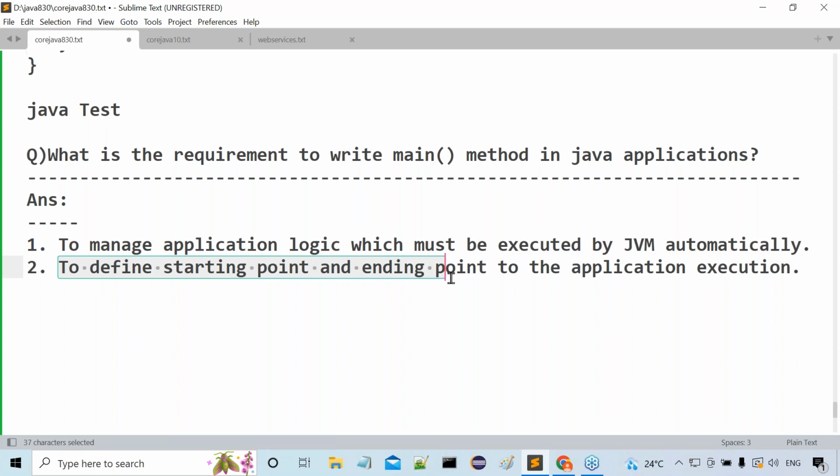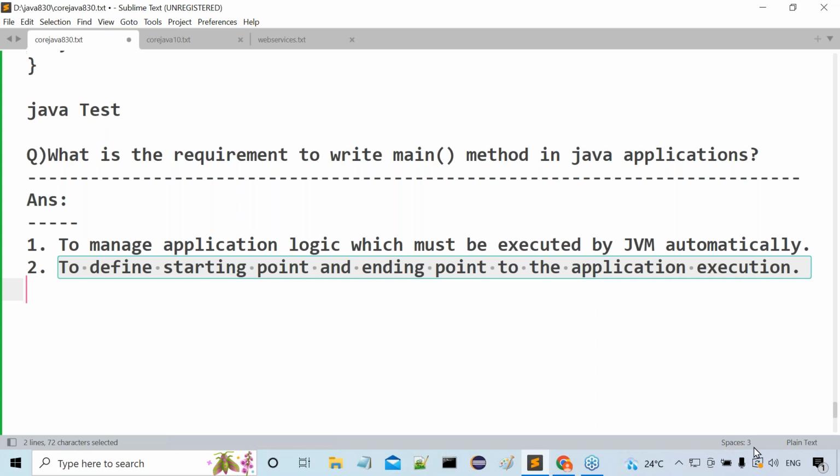Second one: to define a starting point and an ending point for the application execution, we need to go for a main method. Why? Because the main method's starting point is the application execution's starting point, and the main method's ending point is the application execution's ending point. Clearly, right, sir? Getting my point or not?